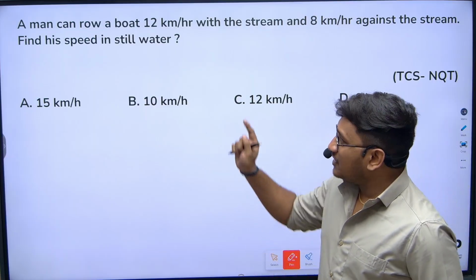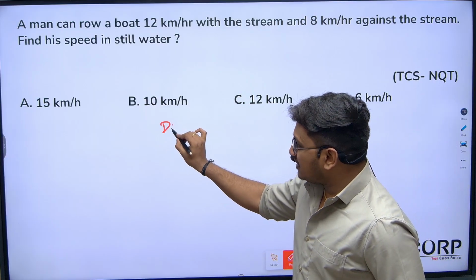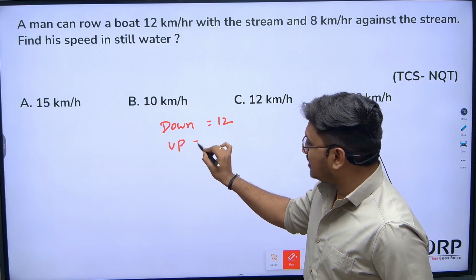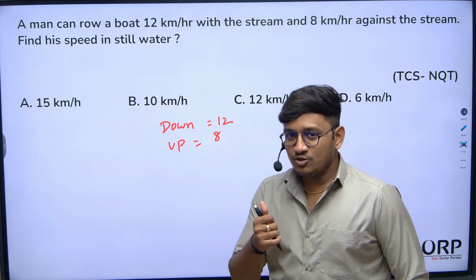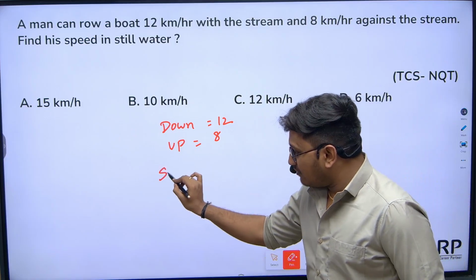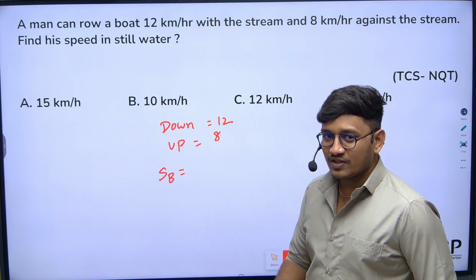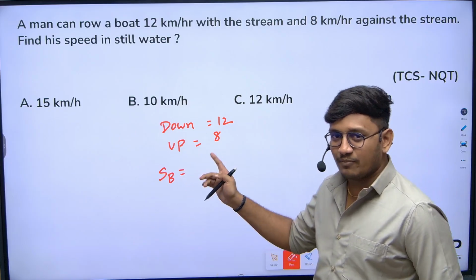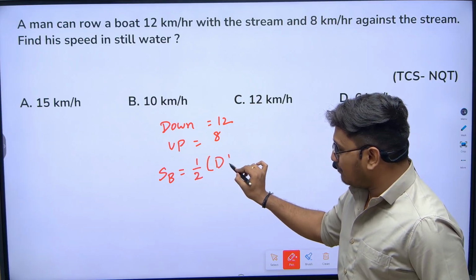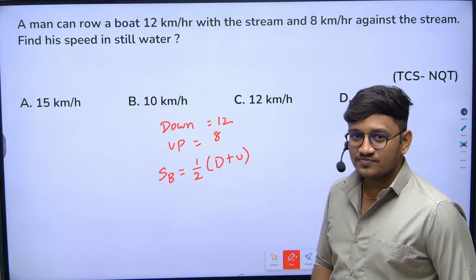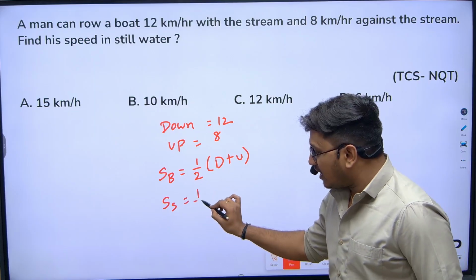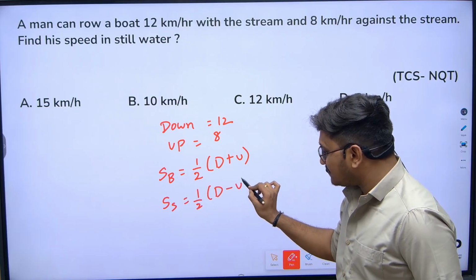Remember the shortcut. If you know the downstream speed is 12 and the upstream speed is 8, and they ask you to find the speed of the boat or the speed of the stream, how can we solve? A very simple shortcut. Remember the shortcut from now. Whenever you get questions from boats and streams, you can apply the same. Speed of the boat is equal to half of d plus u. That's it. This is the shortcut. If they ask you to find the speed of the stream, it is half into d minus u.